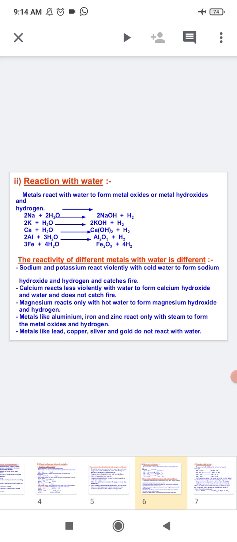Metals like aluminium, iron and zinc do not react with either cold or hot water, but they react with steam, that is vapor form, to form the metal oxide and hydrogen. The reaction for aluminium with water is 2Al plus 3H2O. After reaction it will form Al2O3 plus H2.